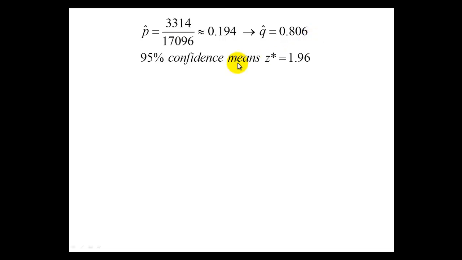Now they wanted us to use a 95% confidence interval, so this is that prevalence factor they wanted to know. The prevalence is about 19.4% of students are binge drinkers. And they wanted a 95% confidence interval, so let's remember we're going to use 1.96 for z star. So let's take this information and put it into our formula for a confidence interval for a proportion. Here's that formula from a few slides ago. And we're going to slowly start to plug in what we know.